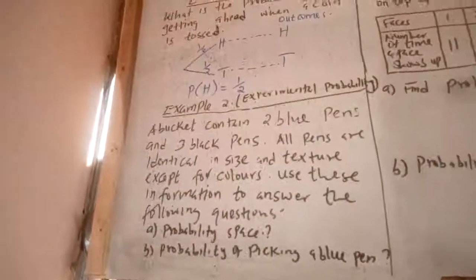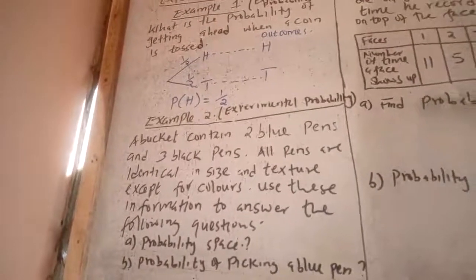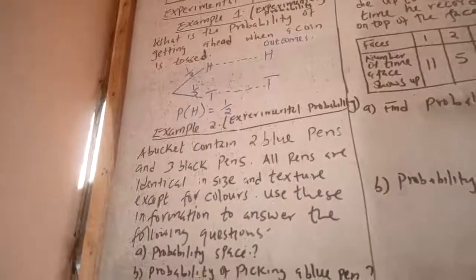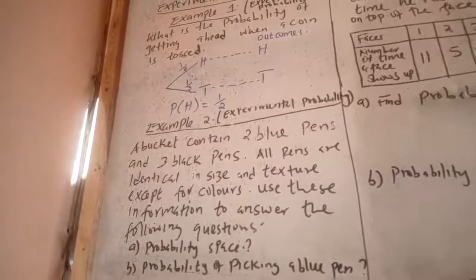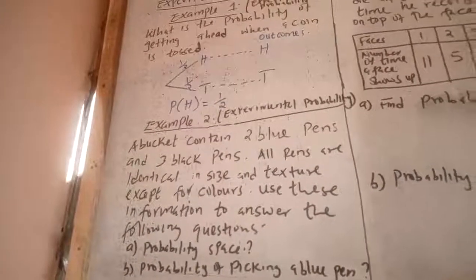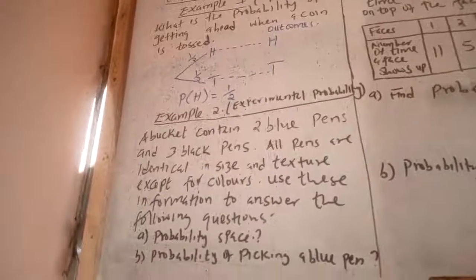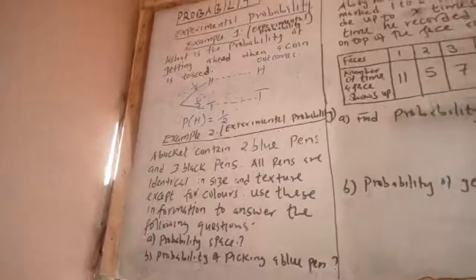The question reads, a bucket contains 2 blue pens and 3 black pens. All pens are identical in size and texture, except for colors. Use this information to answer the following questions. The first question is the probability space.